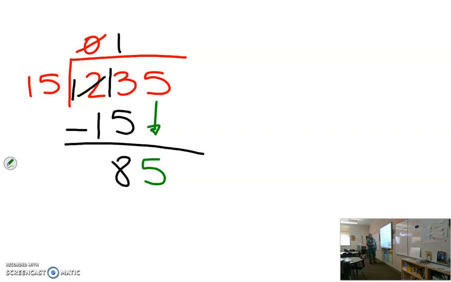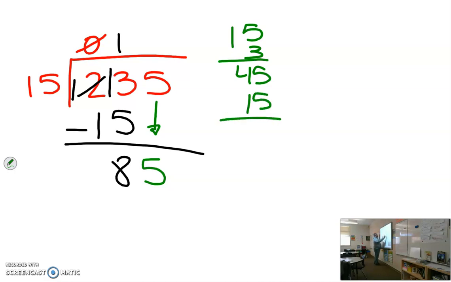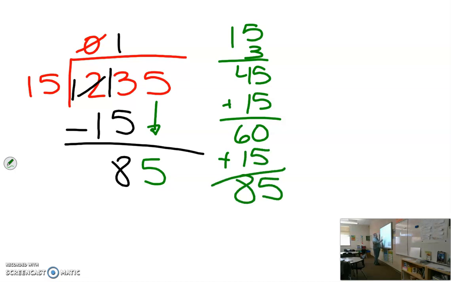Can 15 go into 85? How many times can I do it? If I'm not sure, we can always multiply 15. We'll start with a small number. 3 is 45. Okay, I can add another one. If I add 3 more, that'd be too much. So if I add 15, then I'm looking at 60. If I add 15 again, I'm looking at 85. How many times did I use this 15? I used it 3 times there, then 4, 5. So 15 times 5 is going to equal 85.